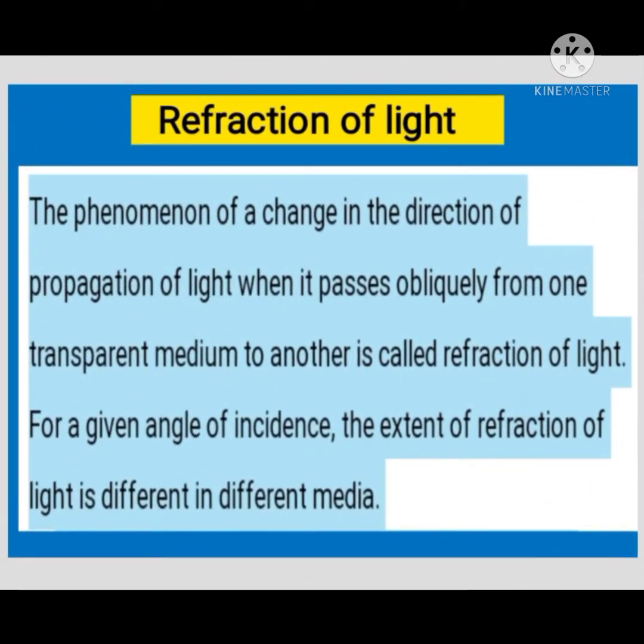What is refraction of light? The phenomenon of change in the direction of propagation of light when it passes obliquely from one transparent medium to another is called refraction of light. For a given angle of incidence, the extent of refraction of light is different in different media.